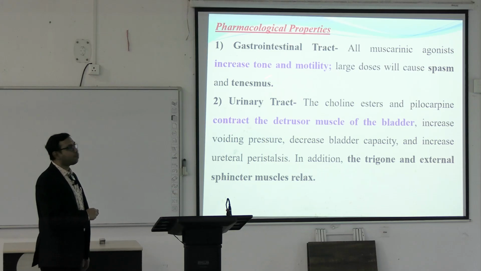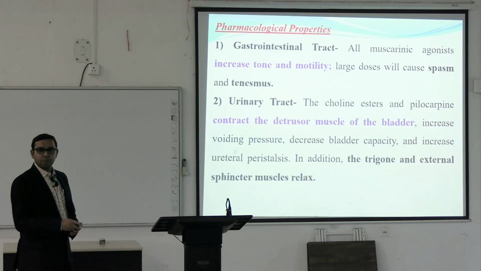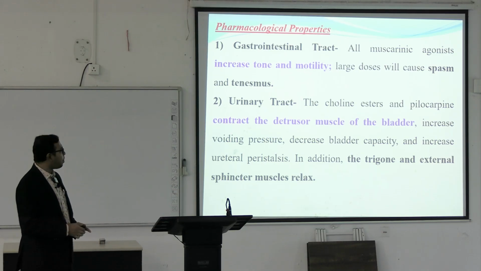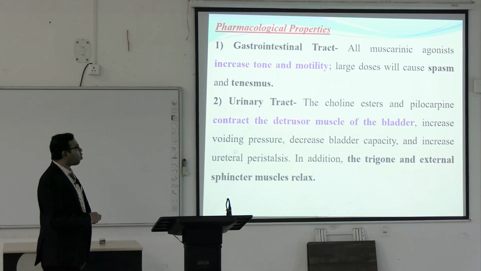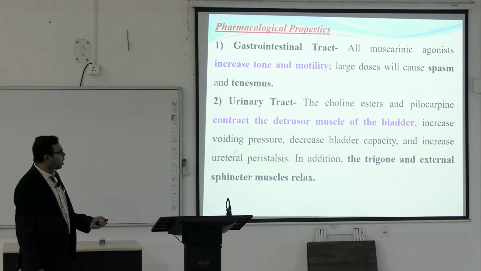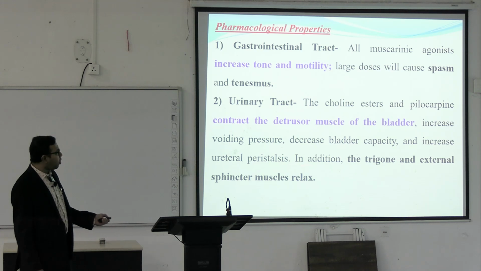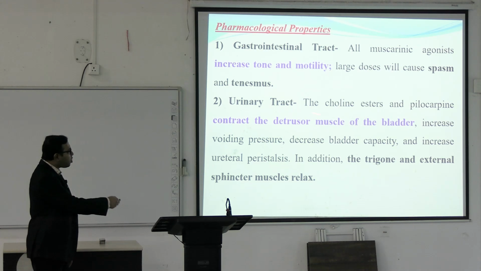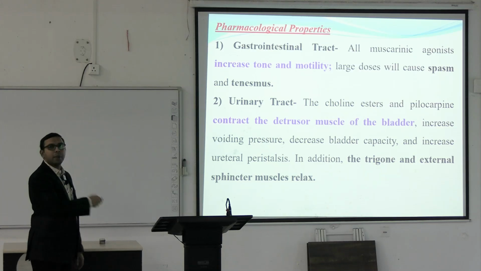Large doses will cause spasm and tenesmus. Gastrointestinal spasm can happen. In the urinary tract, the choline esters and pilocarpine contract the detrusor muscles of the bladder, increase the voiding pressure, decrease bladder capacity and increase ureteral peristalsis. In addition to this, the bladder trigone and external sphincter muscle relax. So ultimately they cause contraction of the detrusor muscles of the bladder.